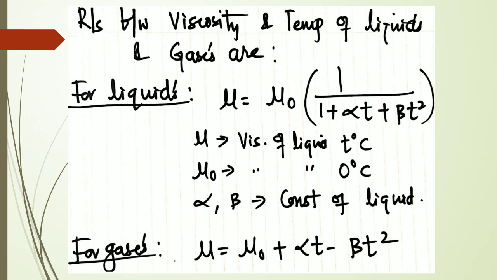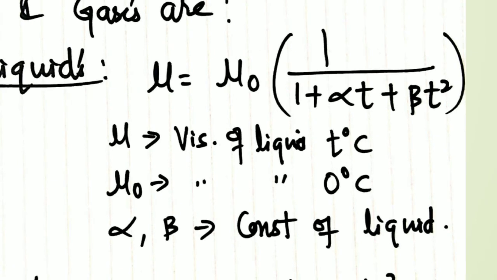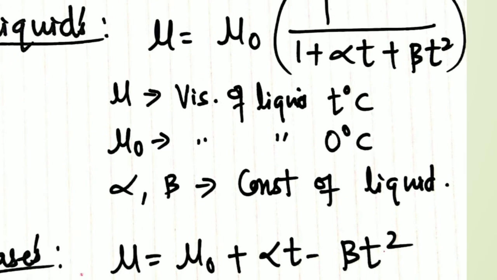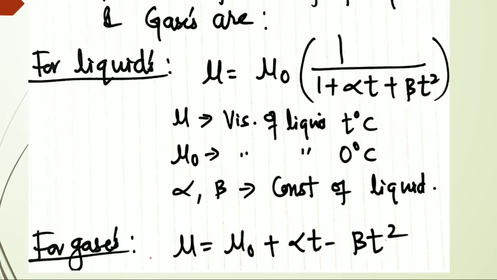Here mu is the viscosity of the liquid at t degrees Celsius, at some temperature, and mu naught is the viscosity of the liquid at 0 degrees Celsius. Alpha and beta are constants, with particular values for each liquid. If the temperature, alpha and beta are known, and mu naught is at 0 degrees Celsius, I can calculate the exact viscosity of that particular liquid.